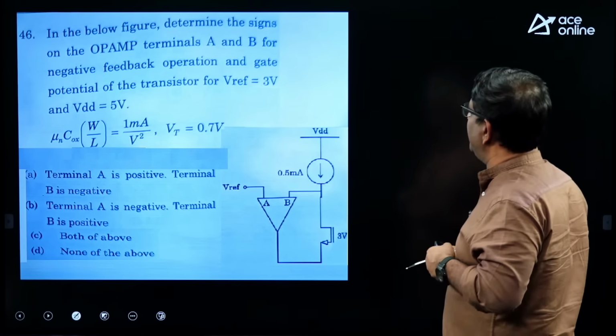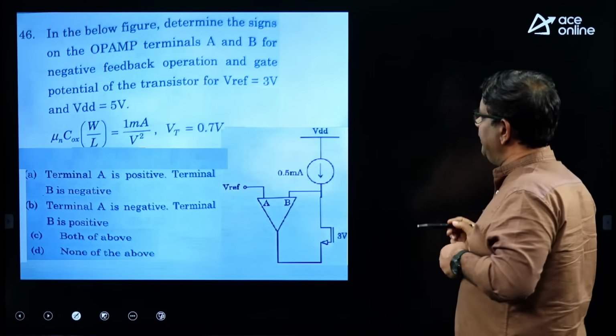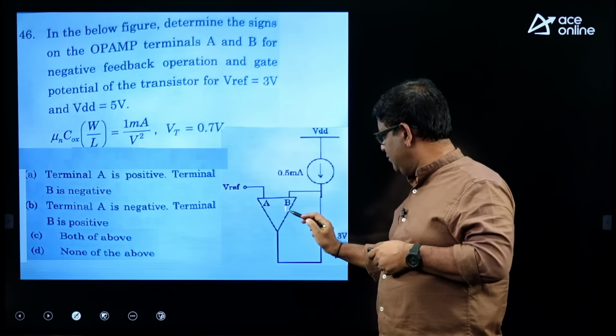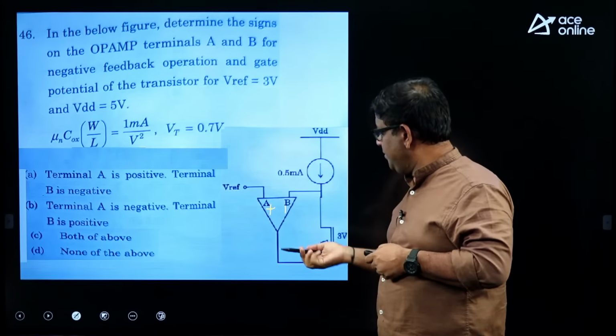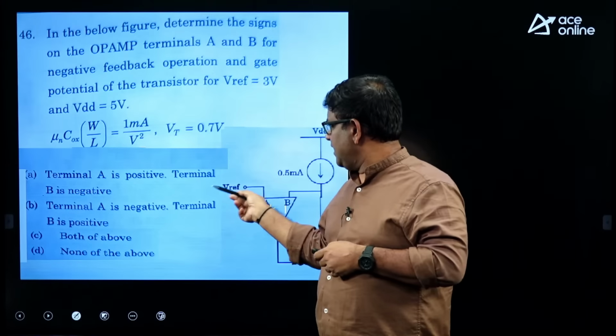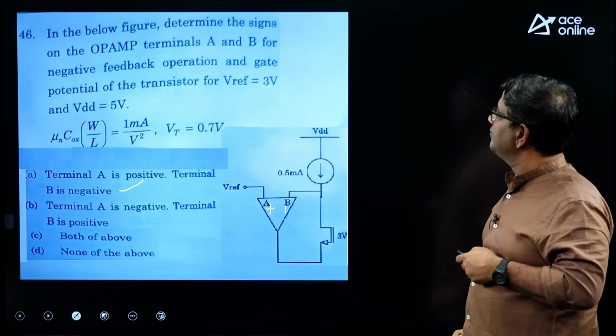In the following figure, determine the signs of the op-amp terminal A and B for negative feedback operation. Negative feedback means what? The output has to be fed back to the minus terminal, this has to be the plus terminal. So, terminal A is positive, terminal B is negative. So, option A is the right option.